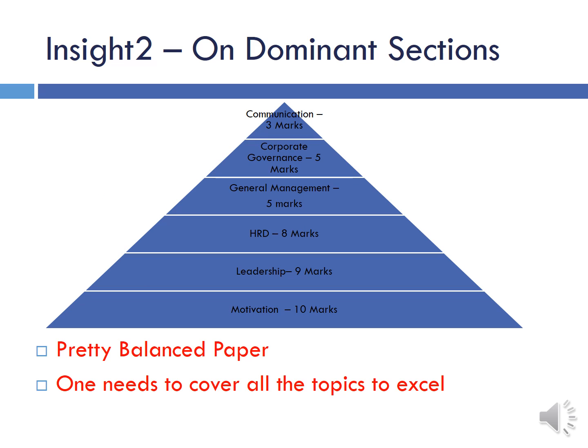Then inside two, on dominant sections. So this year there was no such dominant section as in last year, when there was HRD, which contributed around 22 marks worth of paper out of around 45 to 50 marks from management. So this year they had set a very pretty balanced paper, and we are very happy to see that.